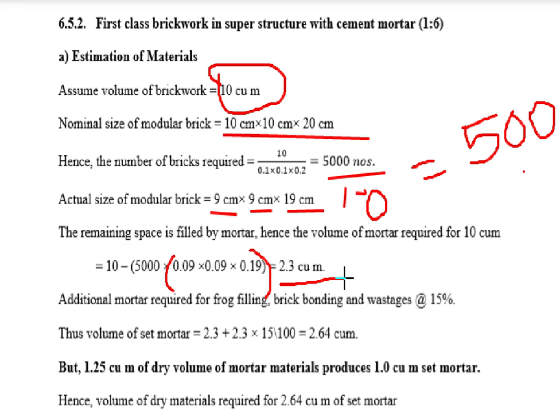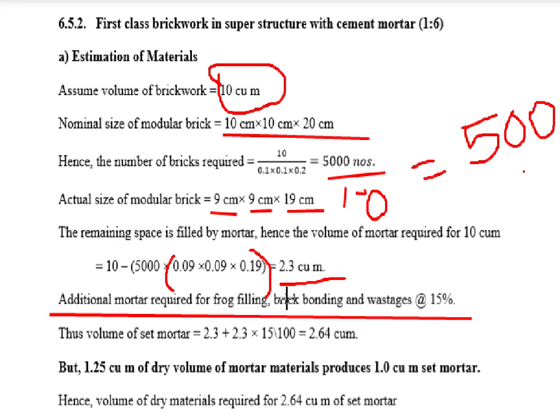As we know, while placing the brick, some mortar gets wasted and some mortar is used for filling the groove. Every brick has a groove. You know that there may be a manufacturer name written like JK, like RMS, a short form of different manufacturers. So additional mortar is required for frog filling.